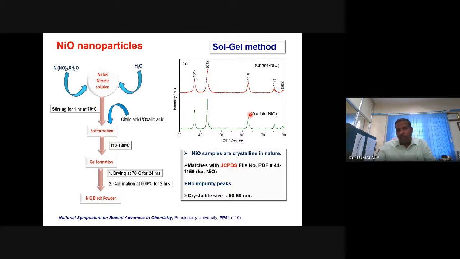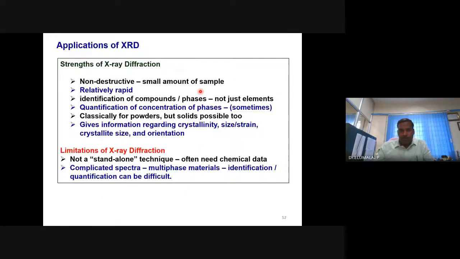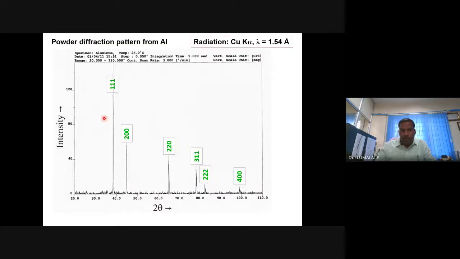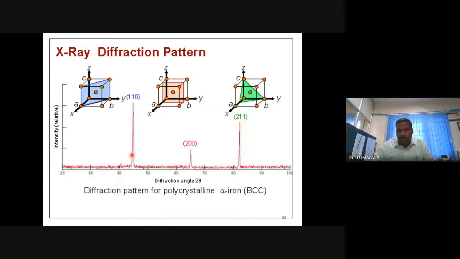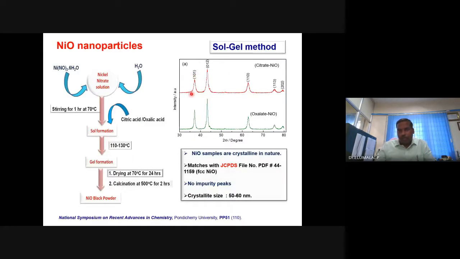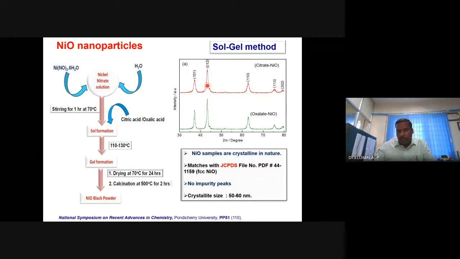What else can you diagnose using X-ray diffraction? It is possible to identify whether the material prepared is a nanostructure or not. How will you know? You look at the profile of the Bragg peaks, in intensity versus 2 theta or d value. It is not sharp like this. Very sharp. Whereas here, it is broad. There is an area inside that. This is the characteristic of nanostructured material.